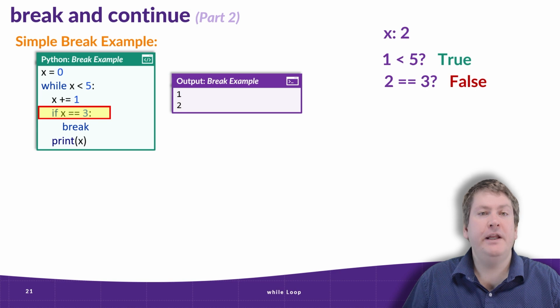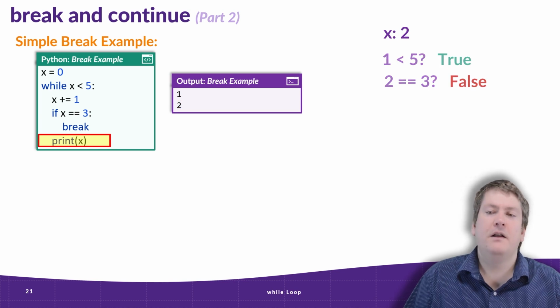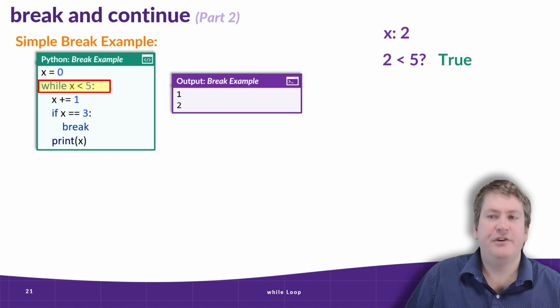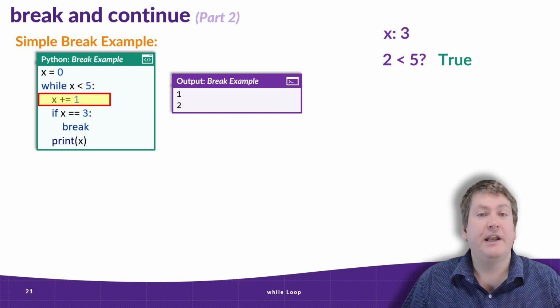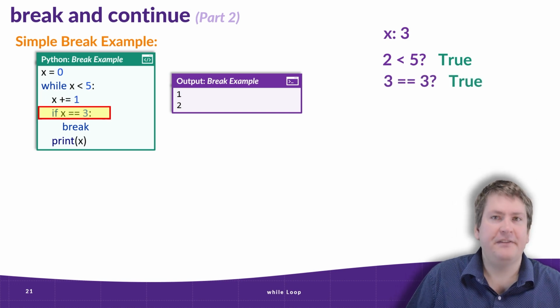Is 2 equal to 3? No, it's not, so we don't run the if statement. Instead, we go to the print, and now we get that value of 2. We then restart the loop again. In this case, we're checking if 2 is less than 5. That's still true. We now add 1 to x to get 3. And now finally, x is equal to 3.